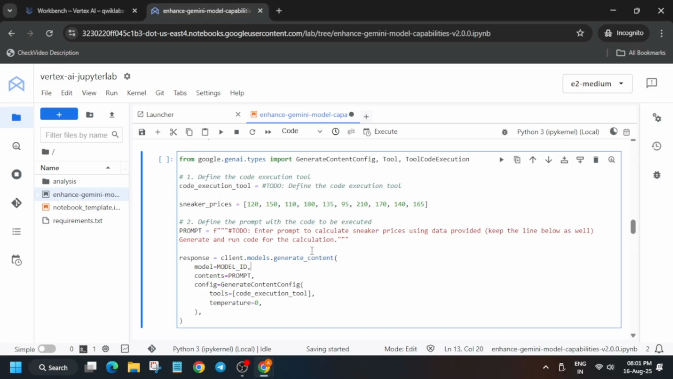Basically here we have to add a prompt for basic execution. First of all we'll update the execution tool. So just follow as I am doing, and after that we'll update a prompt. Do not make any syntax mistake. I'll show you what kind of mistake you can make, and that also is covered in this video.